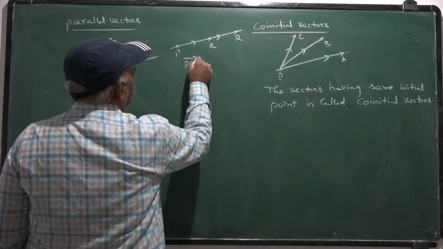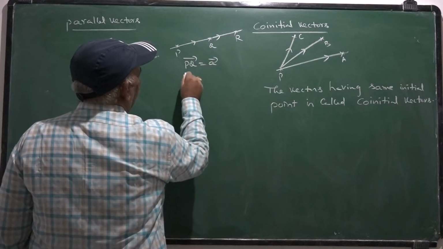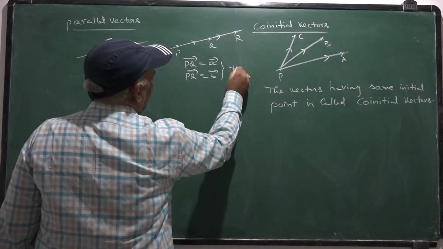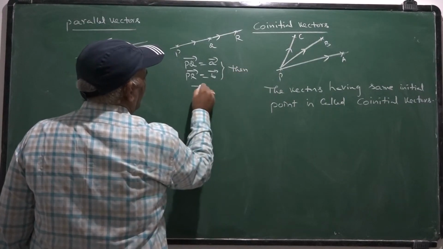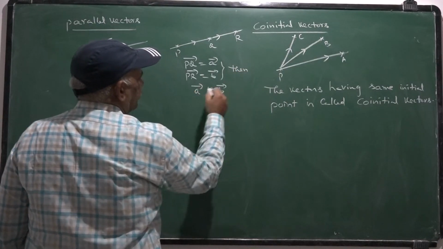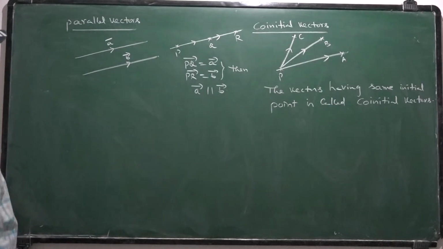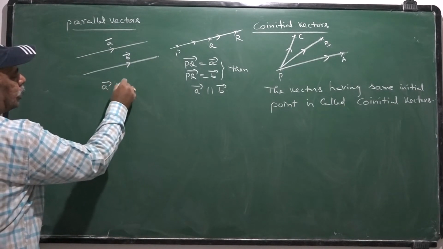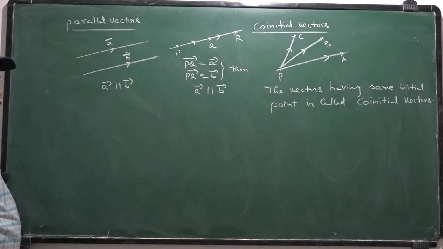PQ bar is A bar, PR bar is B bar. Then A bar is parallel to B bar. This is also A bar is parallel to B bar. This is one case and this is another case.